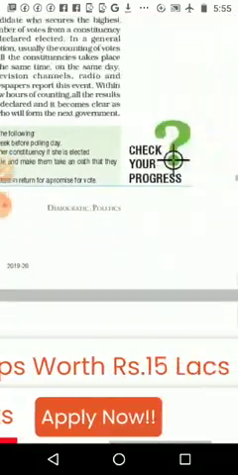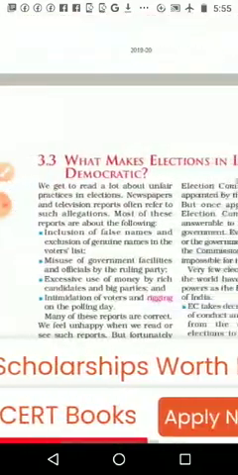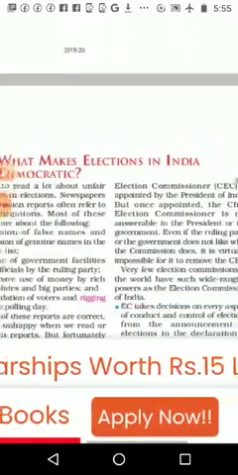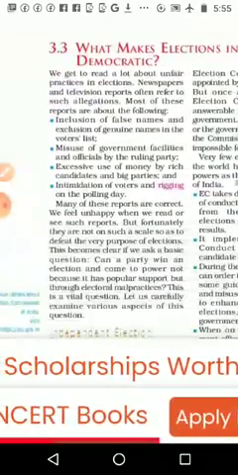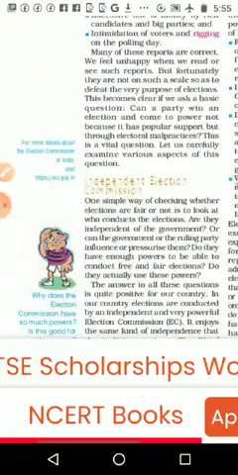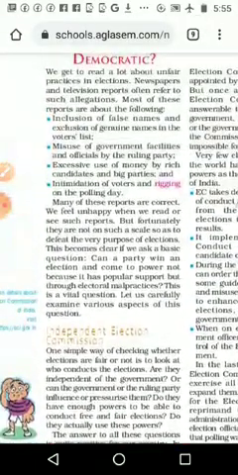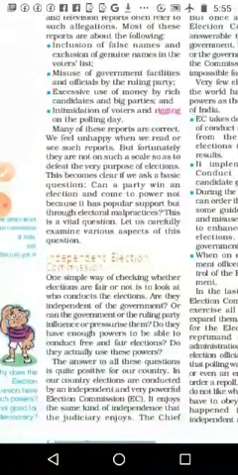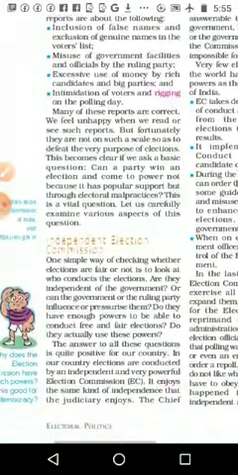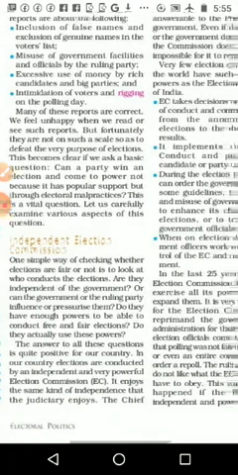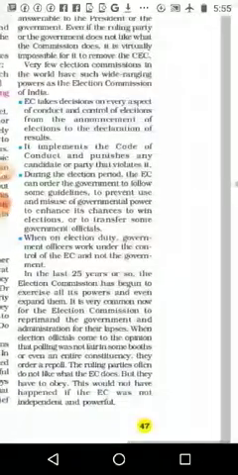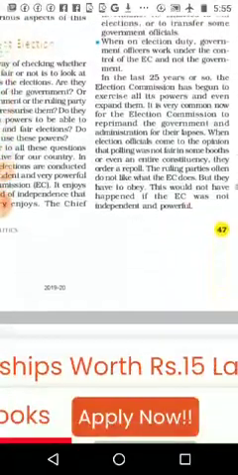Then what makes elections in India democratic: what is the special condition when we go to the election, in what things it comes as a challenge to us, and in which areas unfair means of election are followed. Then the independent Election Commission, and we want to study its duties and responsibilities.